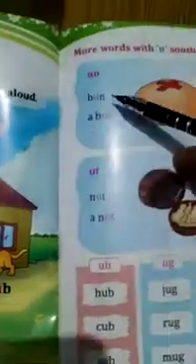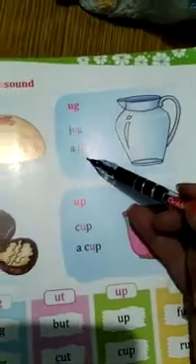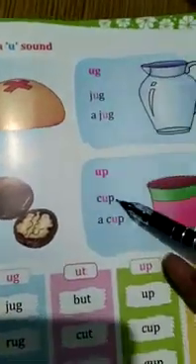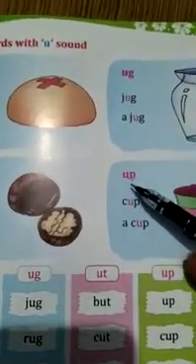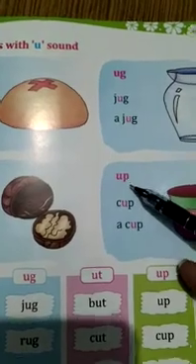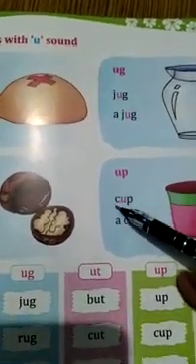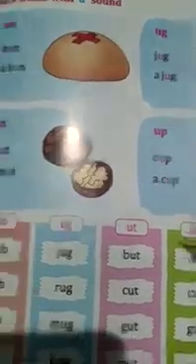Bun, a bun. A jug. Nut, a nut. Cup, a cup. If you understand this concept that this is the a and this is the p, a, p, up, then this is a k and up, cup, a cup.